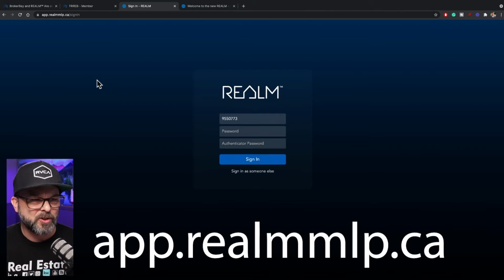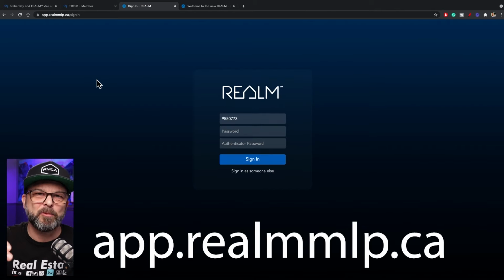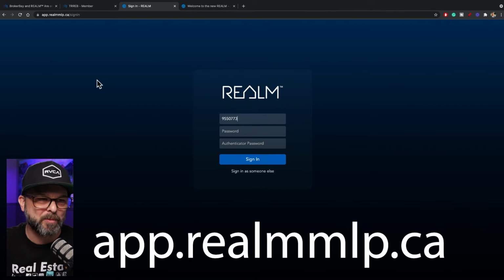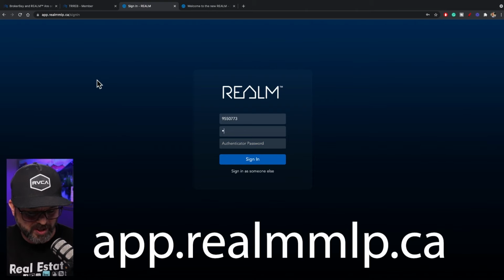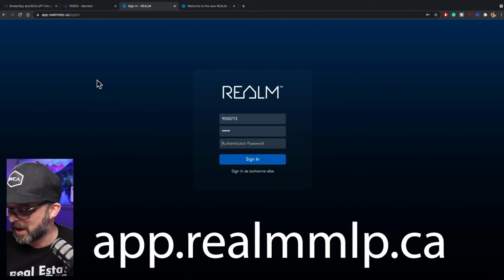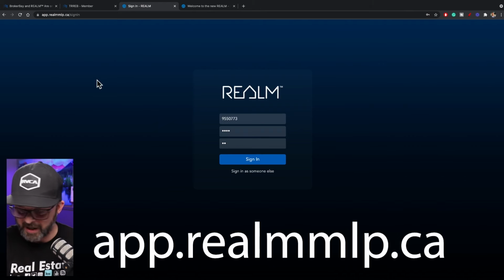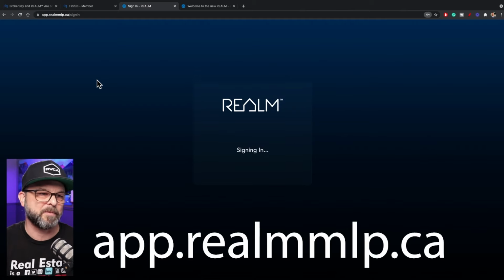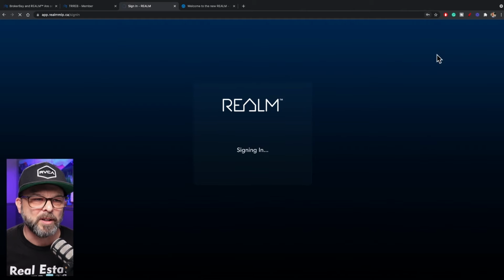And as soon as you put that in, it automatically recognizes you as a TRREB member. And then you can go ahead and put in your 4-digit password. And then, of course, your authenticator password, which I'm going to look up mine right now and plug that in. And that'll get me right into the back end of the system. Takes a moment to pop in.